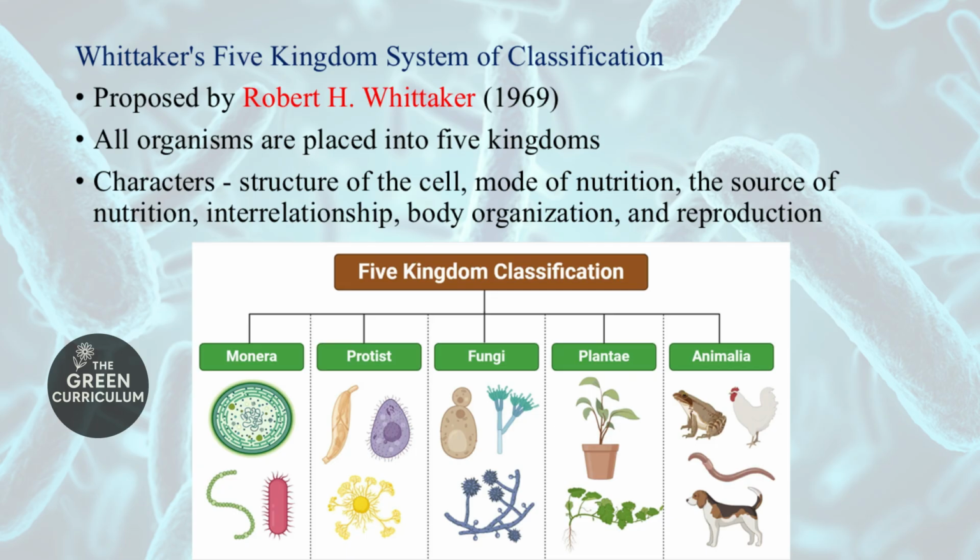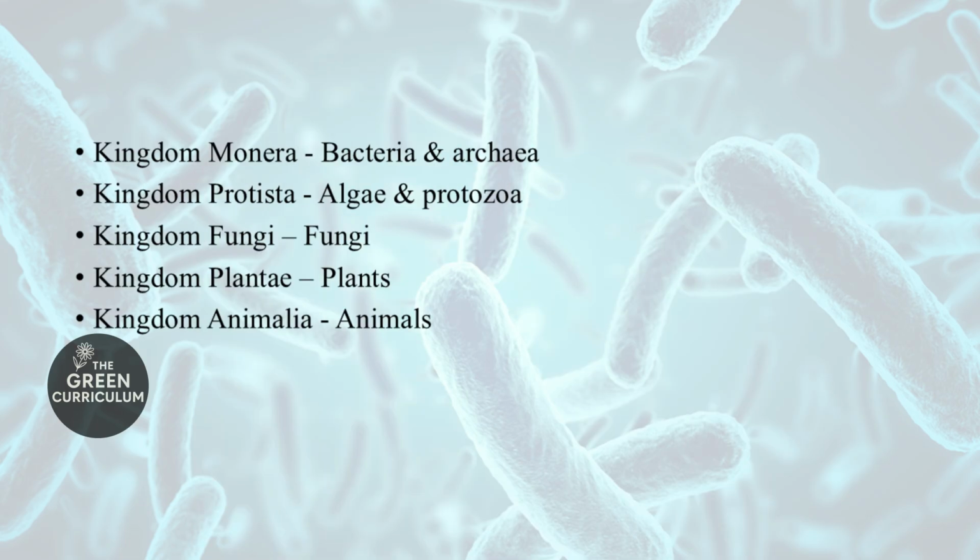So the five kingdom classification includes five different kingdoms: kingdom Monera, kingdom Protista, kingdom Fungi, kingdom Plantae, and kingdom Animalia. Kingdom Monera includes bacteria and archaebacteria. Kingdom Protista consists of algae and protozoa. Kingdom Fungi includes fungus. Plantae includes plants, and Animalia includes animals and birds.